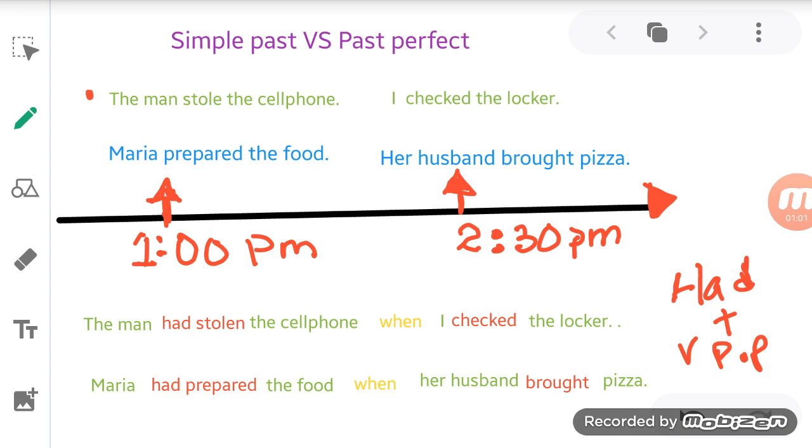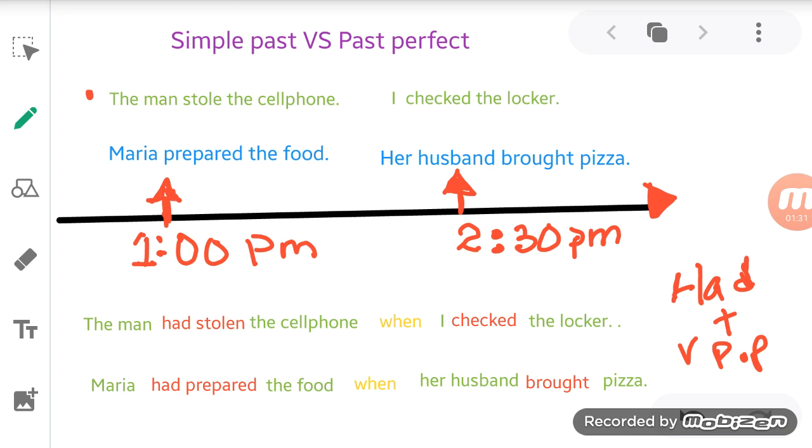So when he opened the locker, he said, "Oh my God, my cell phone disappeared." He couldn't do anything because when he checked the locker, it was 2:30 and the man stole the cell phone at 1 p.m. Now, in this case, we have two situations. One situation happened first, number one. That situation, at what time was it?